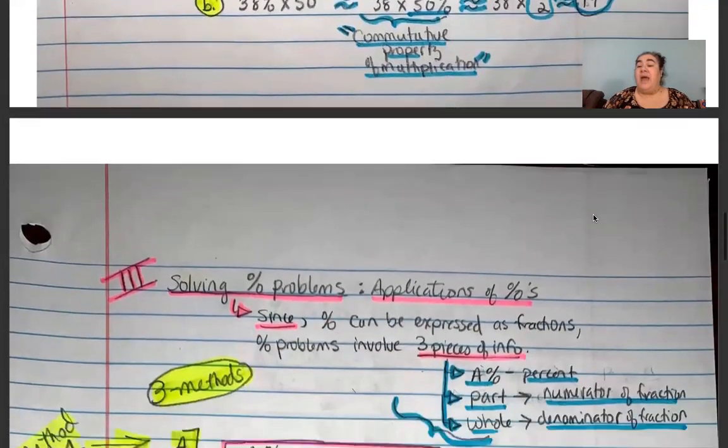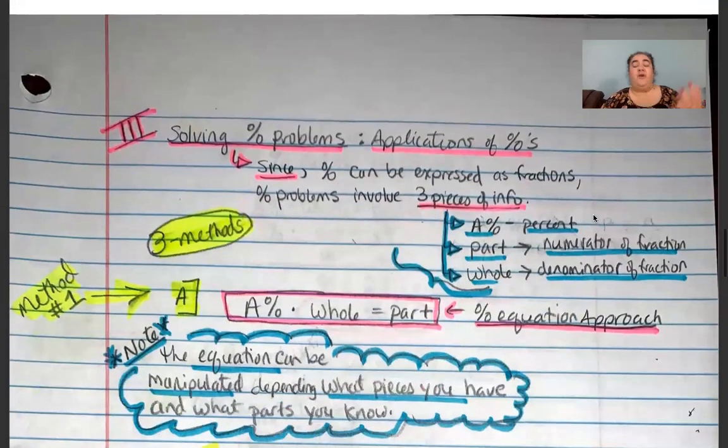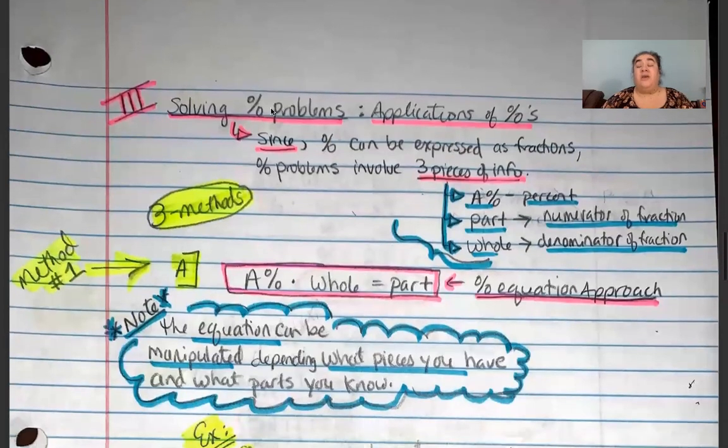All right, so now that we have these percent skills where we can convert from fractions to decimals to percentages and vice versa, and we know how to do some very easy rounding using those convenient fractional equivalents to some very common percentages, we can get some applications to our percentages, which is solving percent problems, okay? And there are 3 ways of doing this. There are 3 methods that I'm going to walk you through.